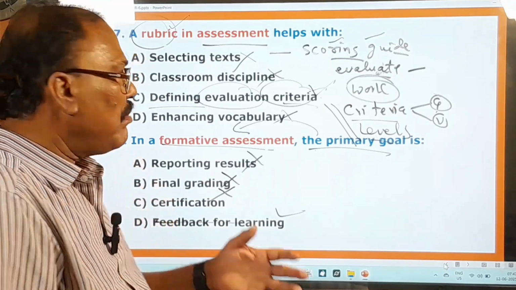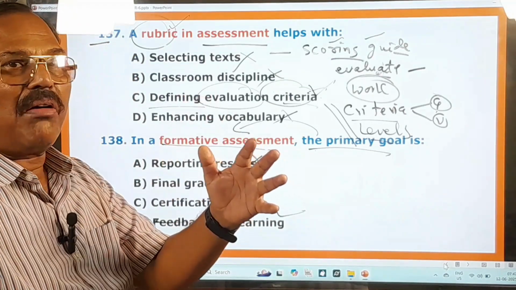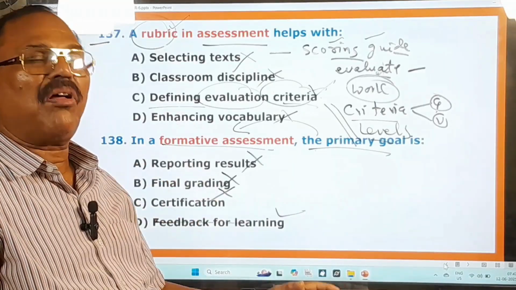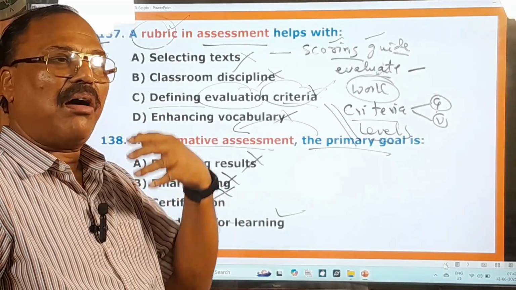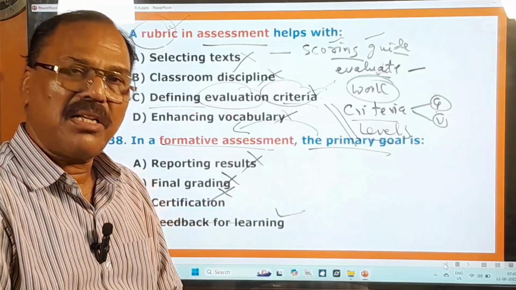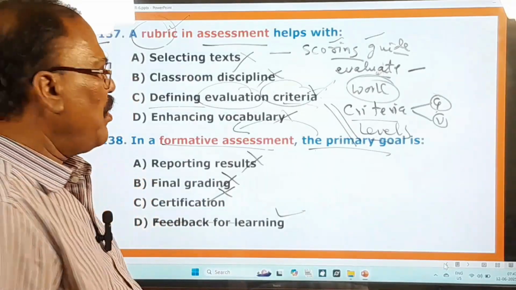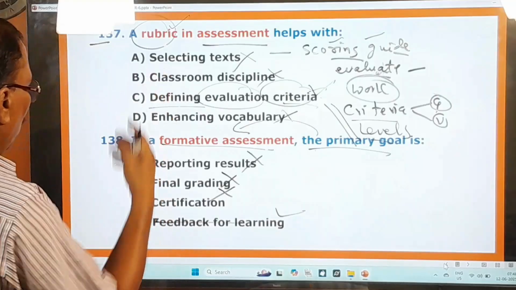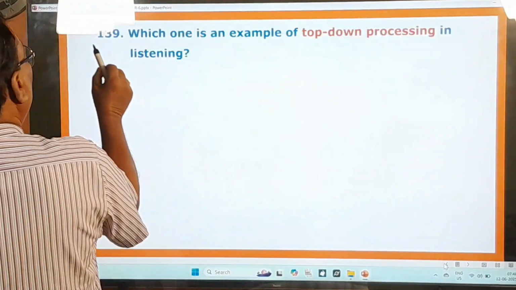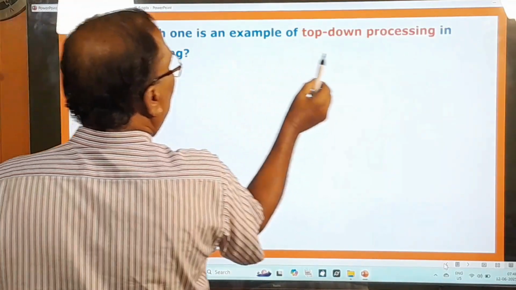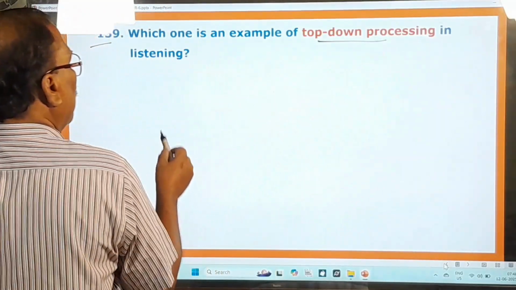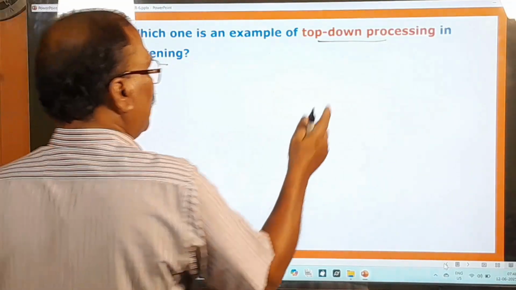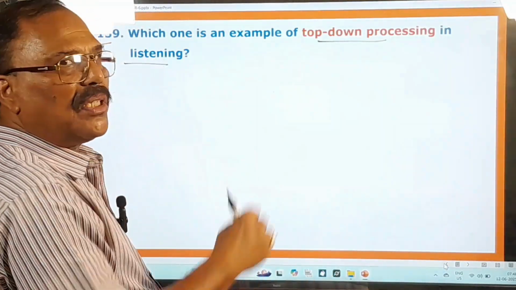So here the teacher wants to know whether the students are able to follow him or her or not. తను ఆ పిల్లలు ఫాలో అవుతున్నారా లేదా తెలుసుకోవాలని ప్రయత్నం చేయడమే ఇగో ఈ ఫార్మేటివ్ అసెస్మెంట్ యొక్క ప్రైమరీ గోల్. ఓకే, అండ్ నౌ యు మూవ్ ఆన్ టు అదర్ క్వశ్చన్స్. 139th question. Which one is an example of top down processing in listening? Top-down processing in listening. I think you, for the first time you are coming across this term top-down processing.